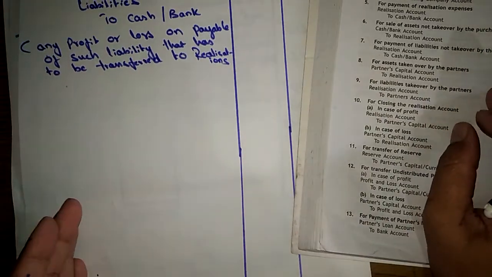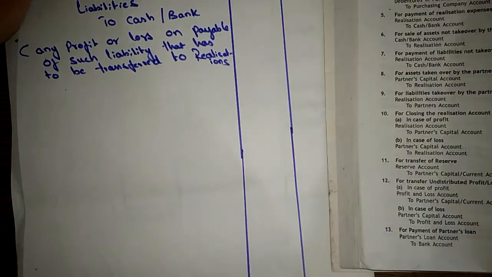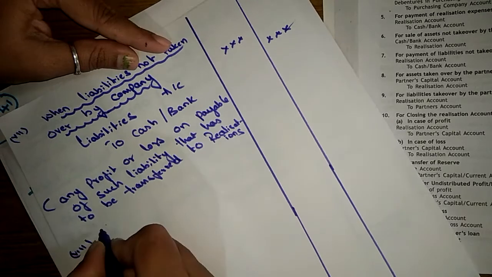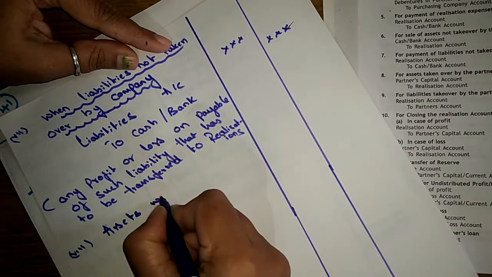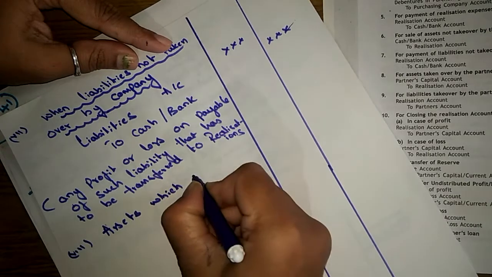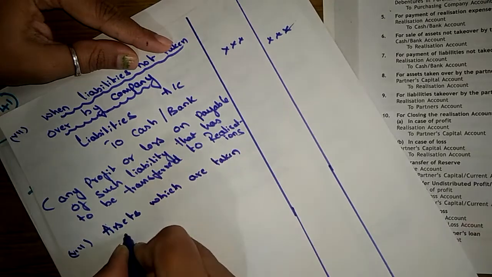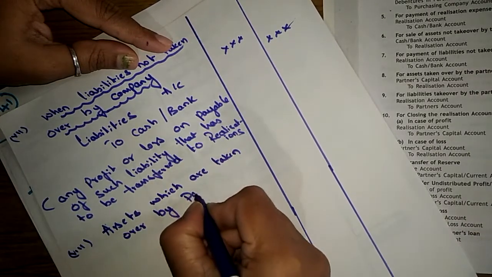This is the continuation of journal and closing journal entries. So the next entry is for assets which are taken over by partners.